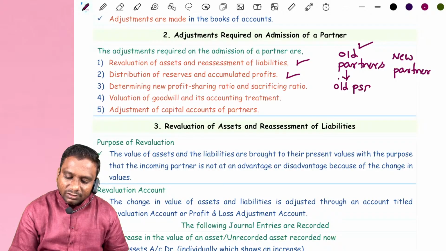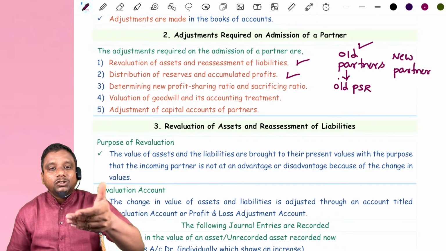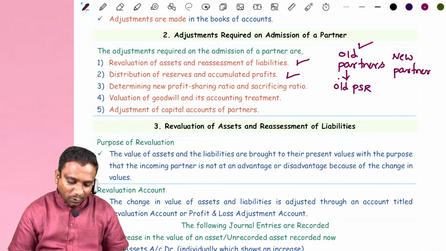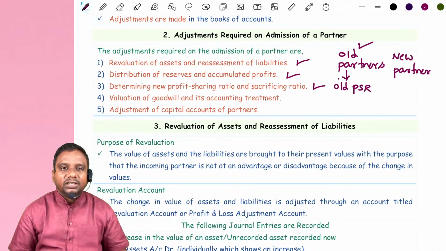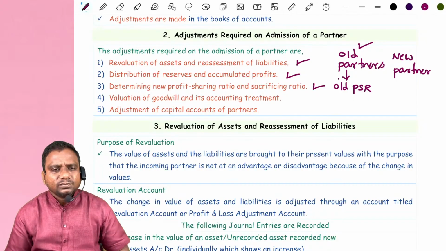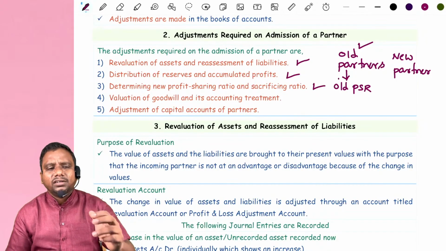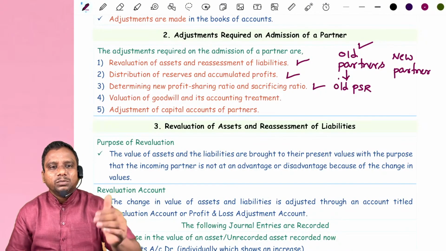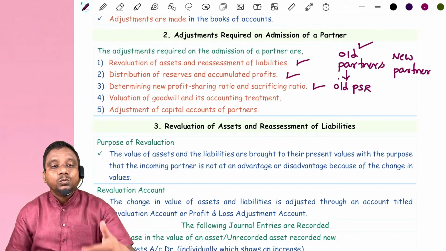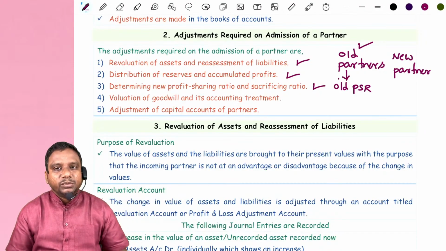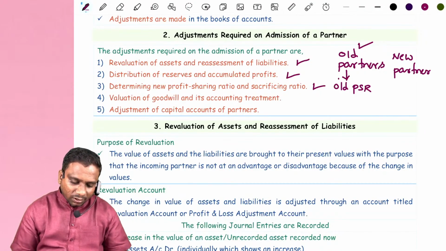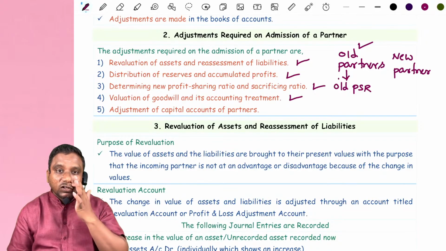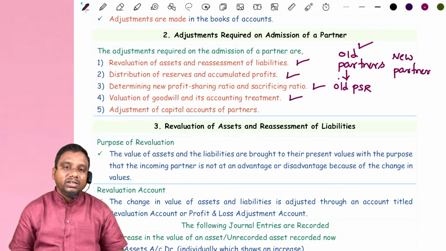After admission of new partner, we calculate the new profit sharing ratio. So determining the new profit sharing ratio is another adjustment. Earlier there were two partners sharing profits and losses equally, 1:1. Now a new partner is admitted. What is the new profit sharing ratio between these three people? That we need to calculate. Next one, valuation of goodwill and its accounting treatment, very, very important.